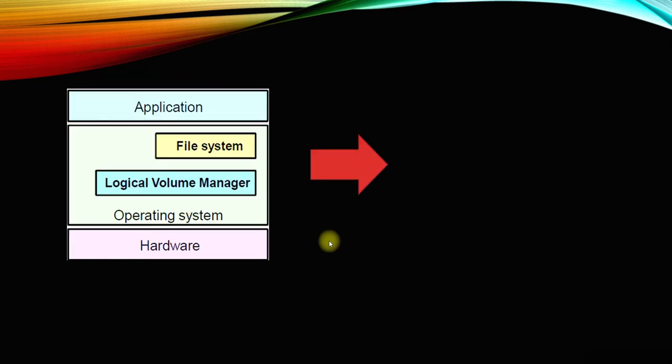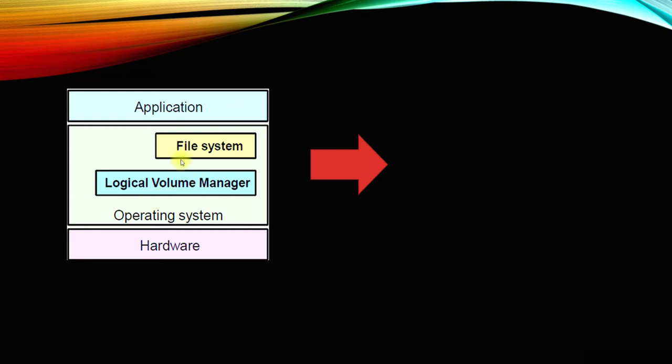Traditionally, when you take a look at a Linux system, there is hardware, the hard drives and all those things. On top of it there is an operating system. Because the hardware presents the disks, if there are 4 to 5 disks, we use the logical volume manager, LVM as we call it in Linux, to partition the disks and create groups, and then use those partitions as virtual disks.